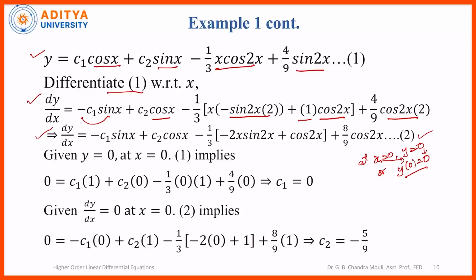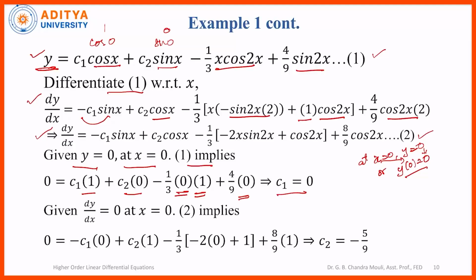So we have to apply this condition on y, which is given by equation 1. Now y is equal to 0 at x is equal to 0 is applied on 1. So 1 implies wherever y is there, you write 0, wherever x is there, you write 0. So the left hand side is 0, y = c1 into cos 0, which is 1, plus c2 into sin 0, which is 0, minus 1 by 3 x into, that is 0 into cos 0, 1, plus 4 by 9 sin 0, which is 0. So this will directly give the value of c1 as 0.